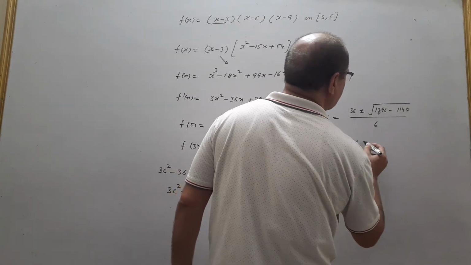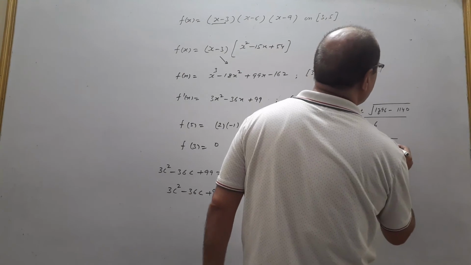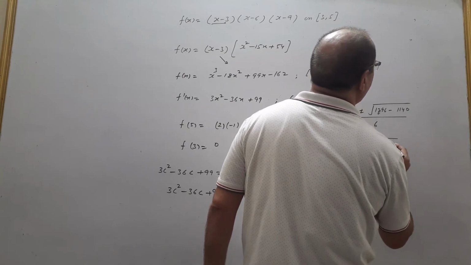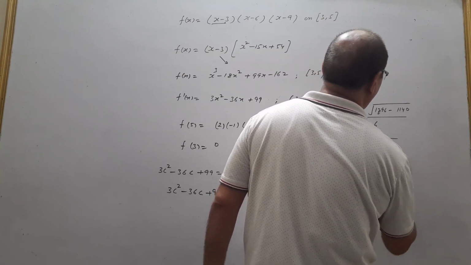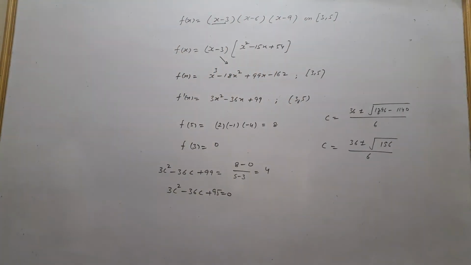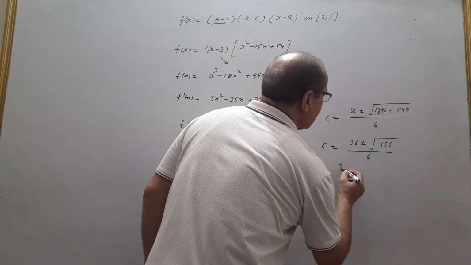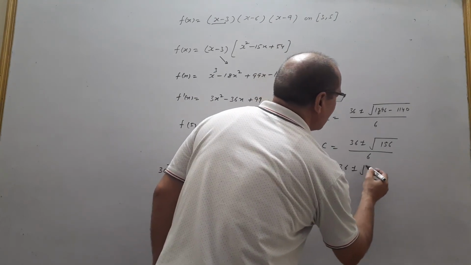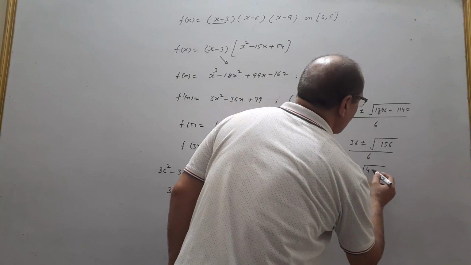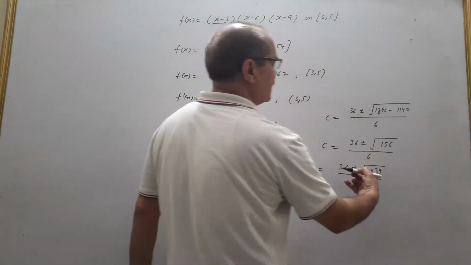Now how to find c? That is 36 plus minus under root of this, divided by 6. By making the factors of this, it can be written as 36 plus minus under root of 4 into 39, by 6.